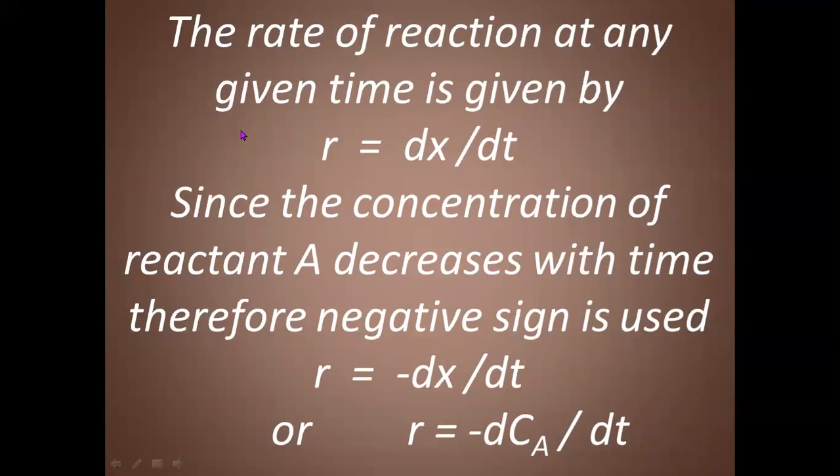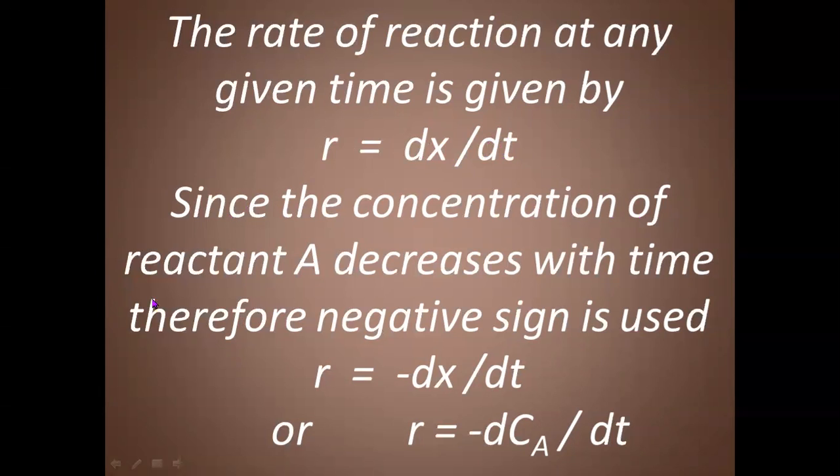So the rate of reaction at any given time can be written as R is equal to dx by dt, where x is the concentration of species, R is the rate of reaction, dx gives a very small change in concentration of the species, and dt means a very small time period. During that time period, a small change in concentration took place.